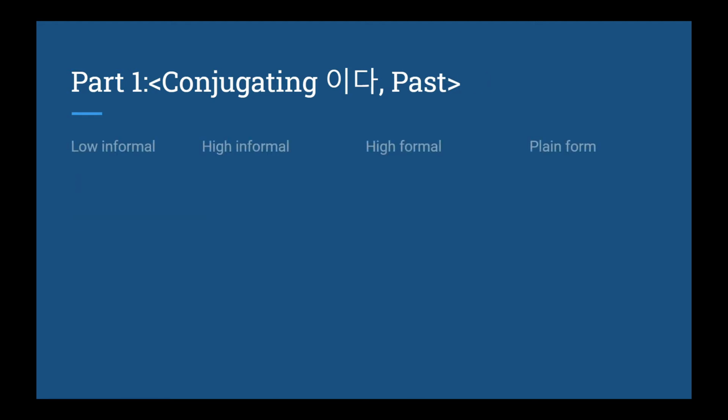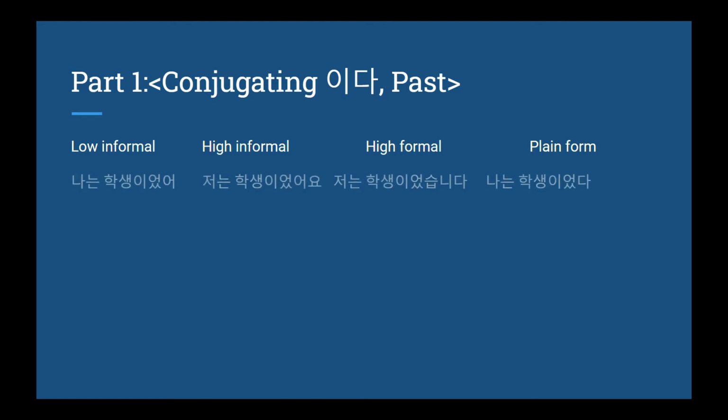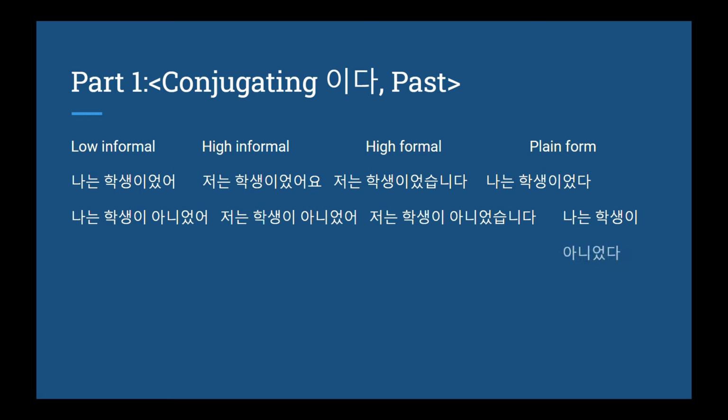Now let's look at the past tense and let's compare the different conjugations. So it's all the same sentence but with different conjugations. 나는 학생이었어. 저는 학생이었어요. 저는 학생이었습니다. And 나는 학생이었다. And for 아니다, well, look a little like this. 나는 학생이 아니었어. 저는 학생이 아니었어요. 저는 학생이 아니었습니다. And 나는 학생이 아니었다.